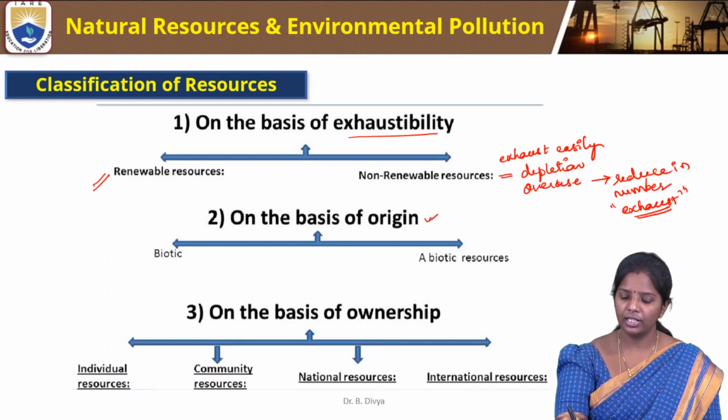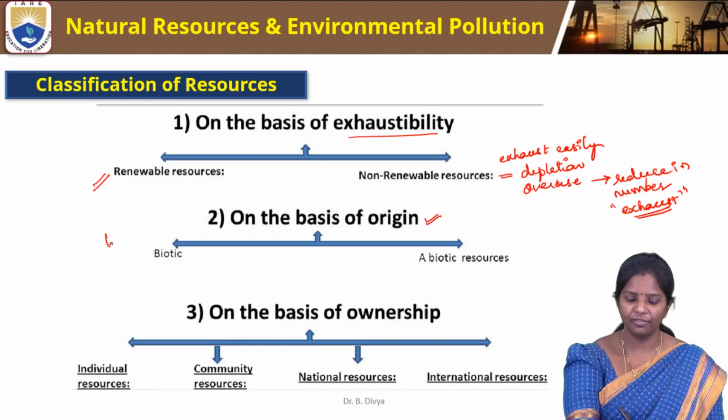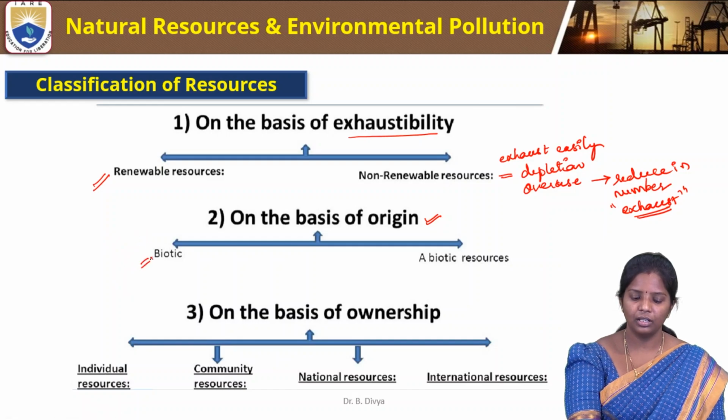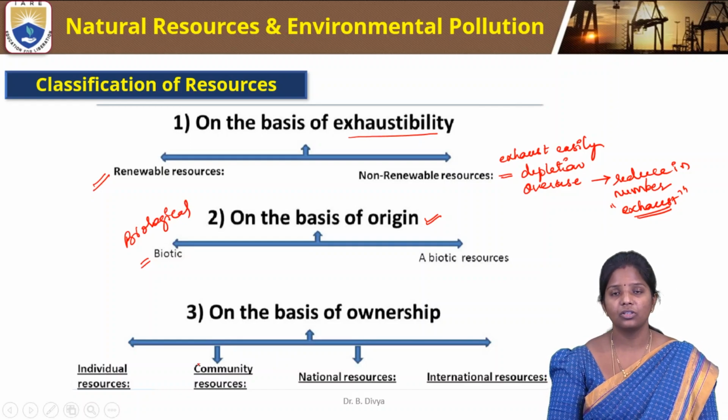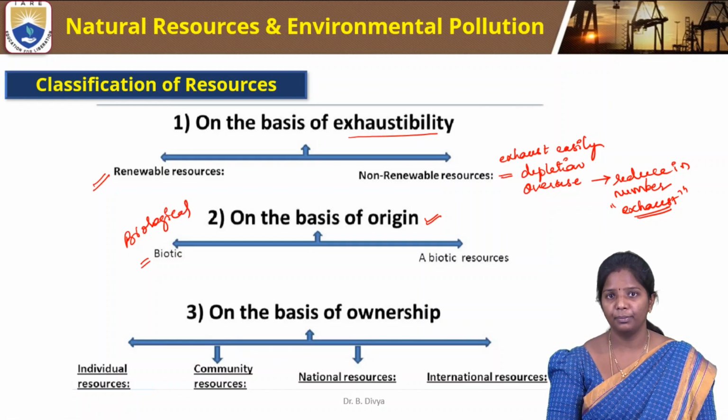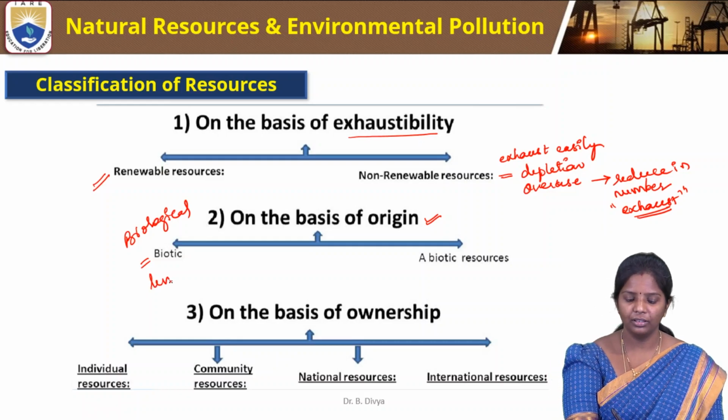So based on the origin, for example, biotic is from the living organisms, from biological origin. So based on the biological origin, it is of two types, biotic and abiotic.